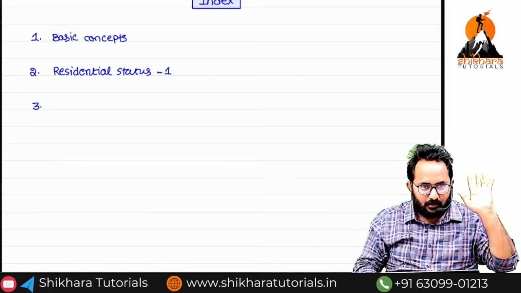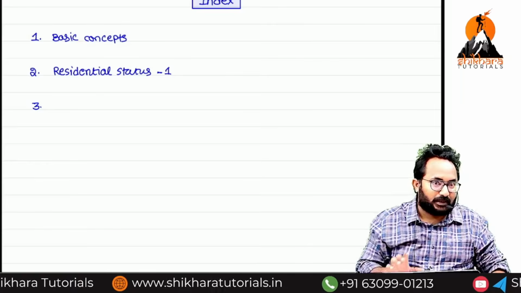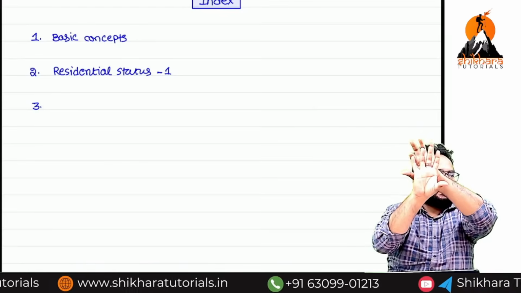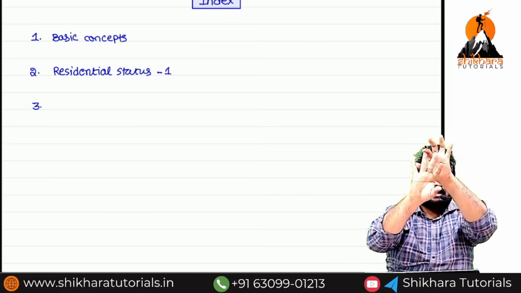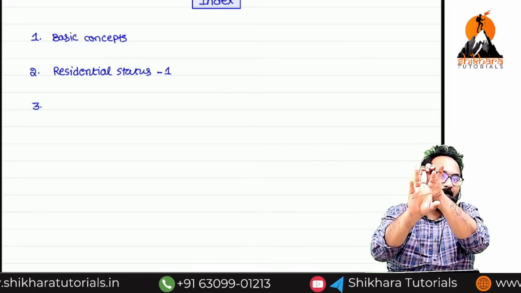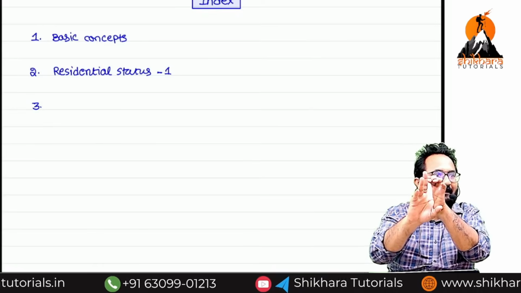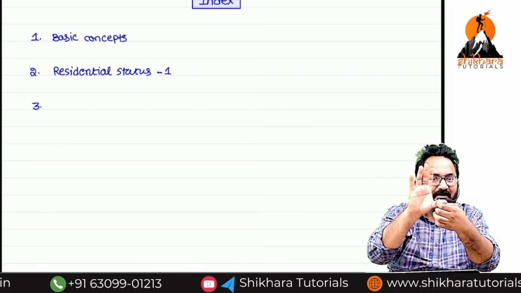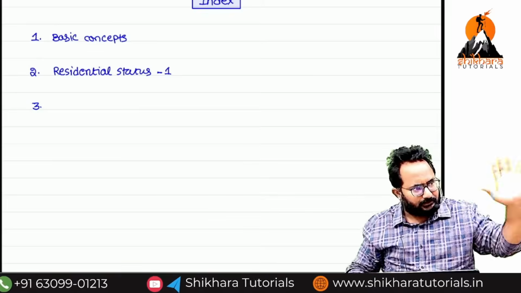Again, I'm asking, sir, I have lottery income. Now that is taxed under which head? Income from other sources. Salary amount, income from salary. Rental income, house property. Business related and profession related, PGBP, that is income from business or profession. I sold one asset and got gain, capital gain. I am receiving dividend, income from other sources. I am receiving interest, income from other sources.